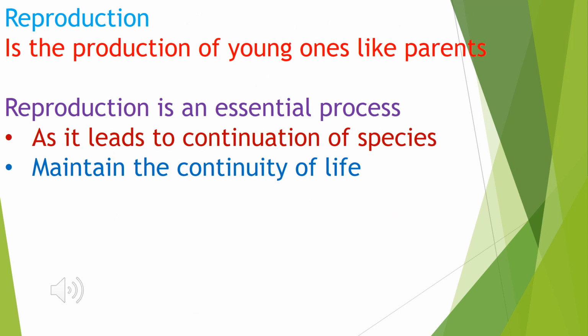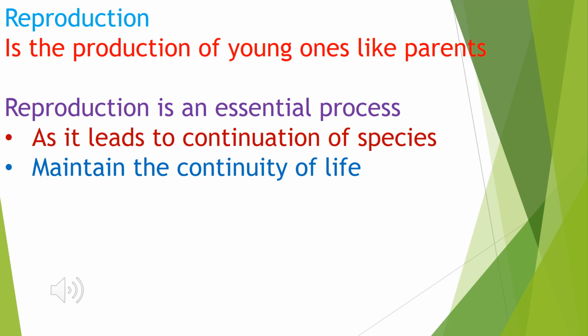So what is reproduction? Reproduction is the production of young ones like the parents. As we all know, it is a process which is very essential. It leads to continuation of species. Obviously, when an organism doesn't reproduce, it will become extinct.